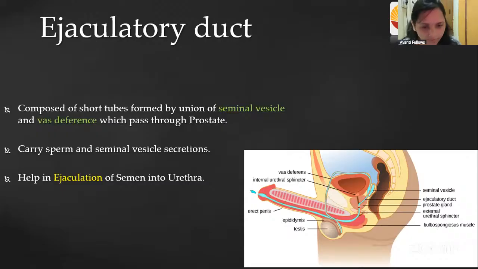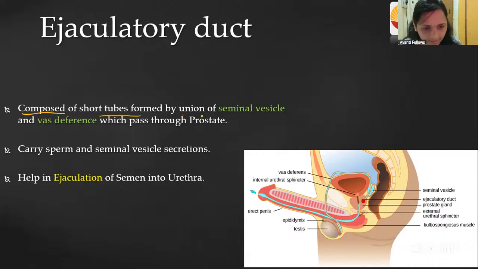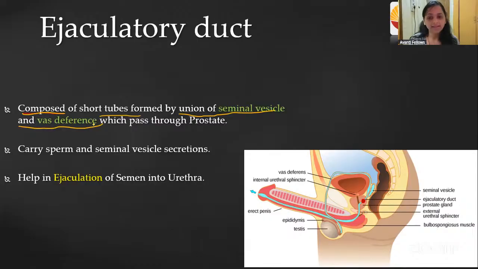Here you can see the ejaculatory duct is present here. The ejaculatory duct is composed of short tubes formed by the union of the seminal vesicle and the vas deferens. You have to remember these two. Ejaculatory duct: not other glands, not other accessory glands, only the seminal vesicle and the vas deferens.